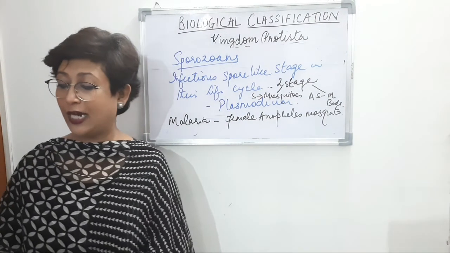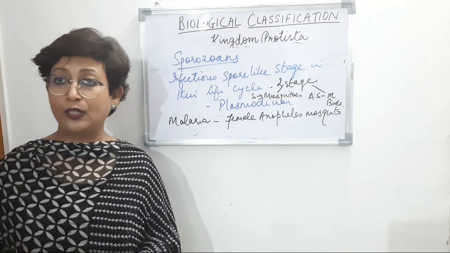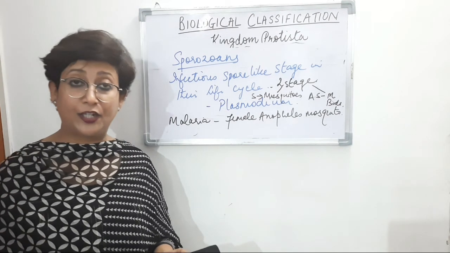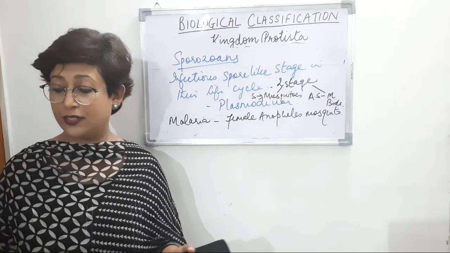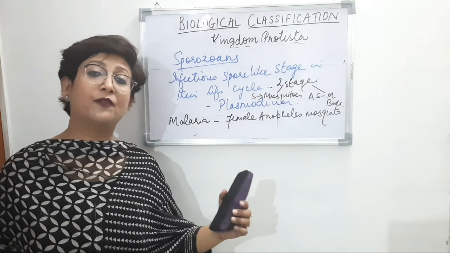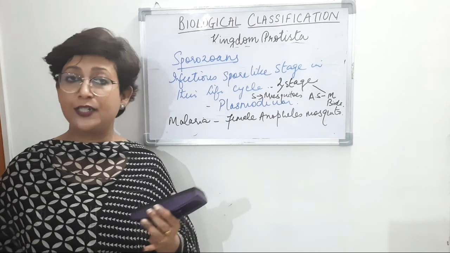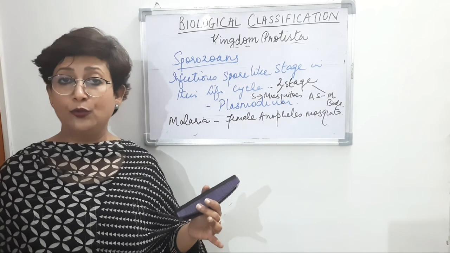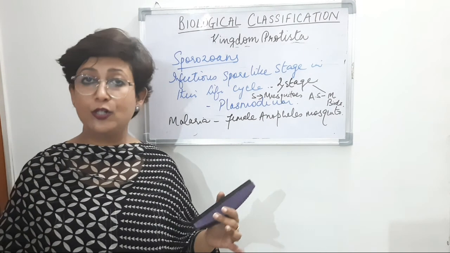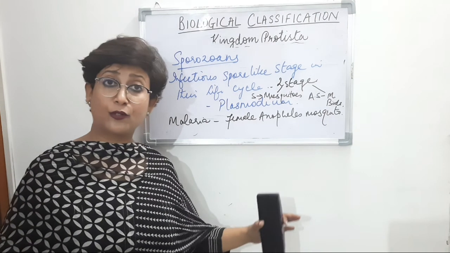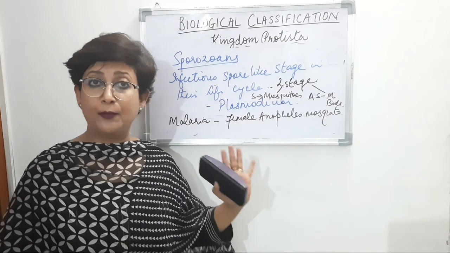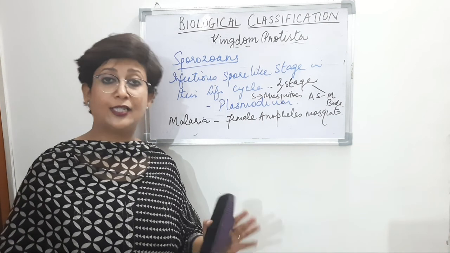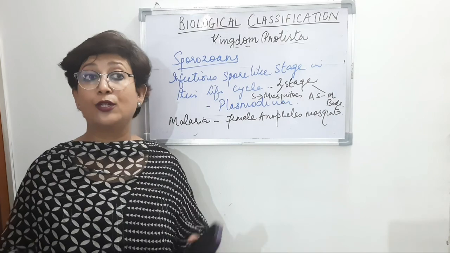So a quick recap of what we did today. We talked about kingdom Protista, discussed its general characteristics, and under it we studied chrysophytes, dinoflagellates, euglenoids, slime molds and protozoans. And under protozoans, there were four types: amoeboid protozoans, flagellated protozoans, ciliated protozoans, and sporozoans.